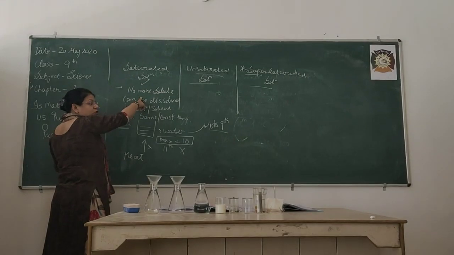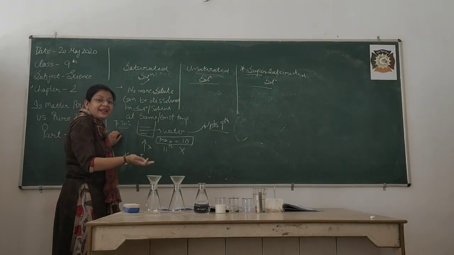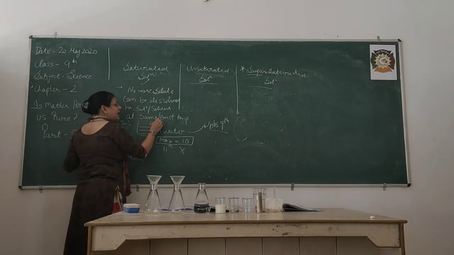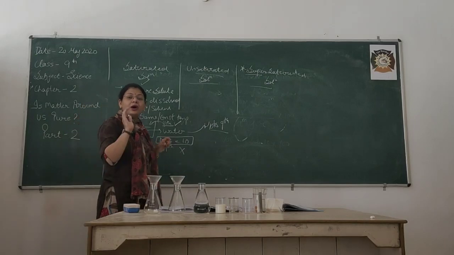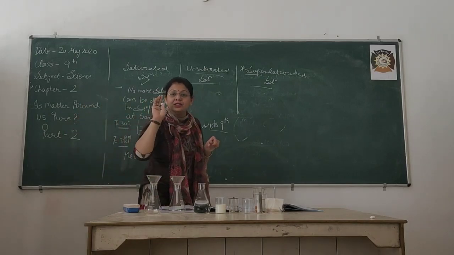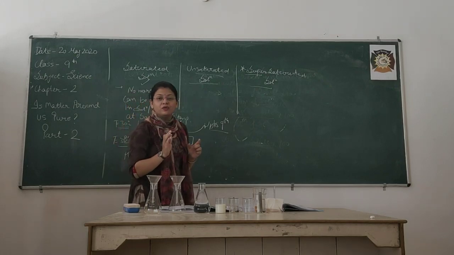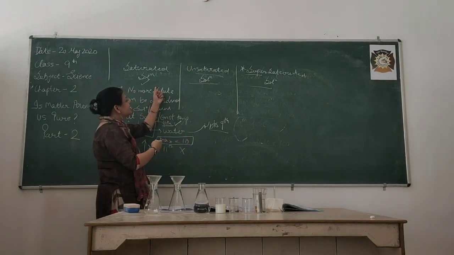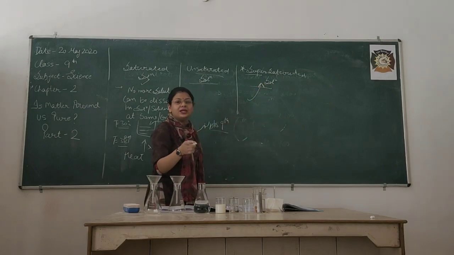Supersaturated means when I am going to supply heat to the saturated solution. Saturated was that no more solute will dissolve, but when you provide heat, when you raise the temperature, supposedly the temperature now is 35 degrees Celsius, now the 11th spoon is also soluble. That means on heating you are able to dissolve that 11th spoon of salt in the same amount of water. That means now the solution jumped past its saturated point.